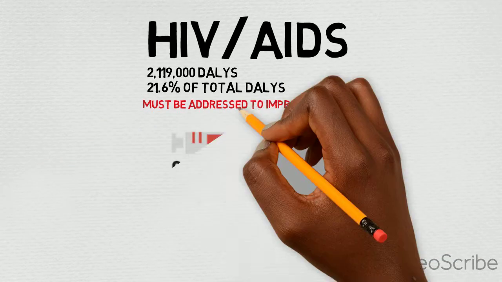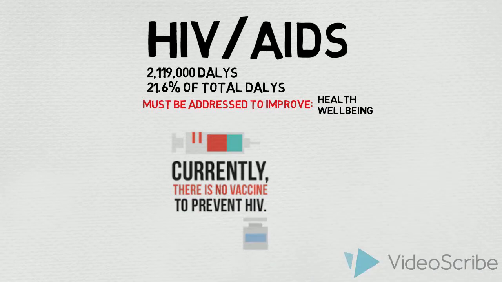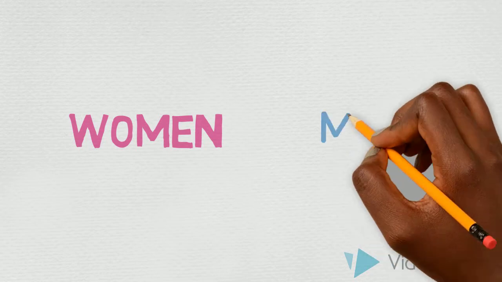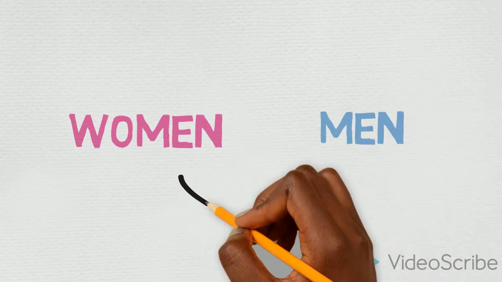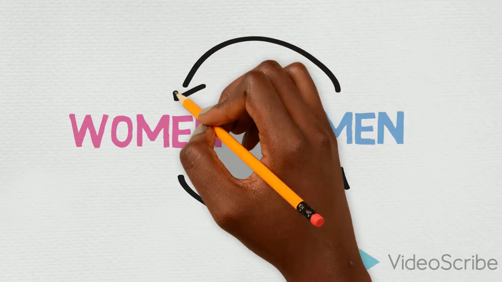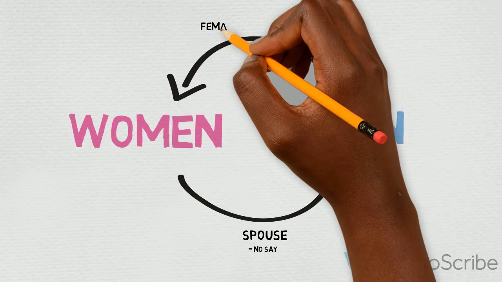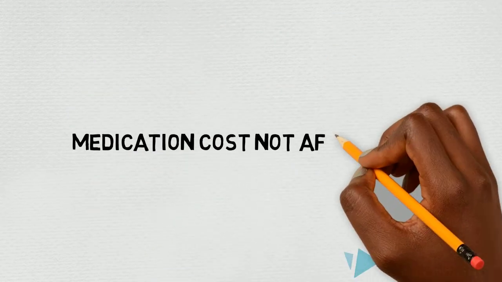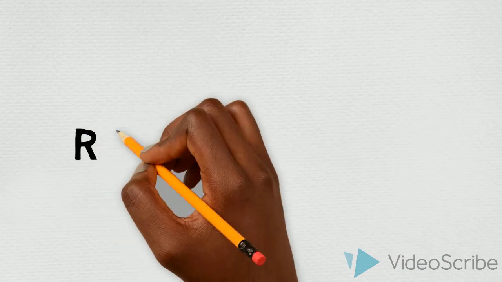Unfortunately, there is no vaccine to prevent HIV infection and no cure for AIDS. One of the biggest causes of the transmission of HIV/AIDS for females is that most of the women in the country are getting infected by their spouses. Women in Malawi do not often have a say, leading them to be highly susceptible. For males, the claim is that they are often getting their infections from female sex workers, making women both vectors and victims.